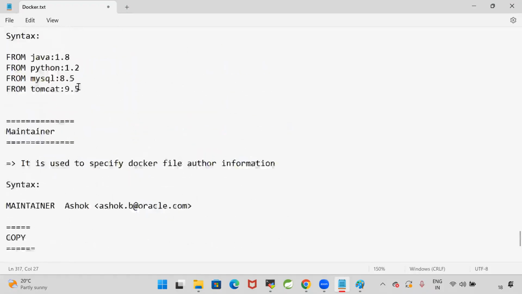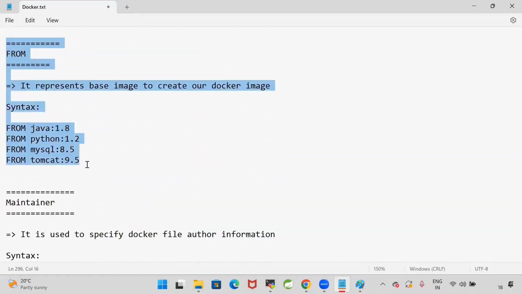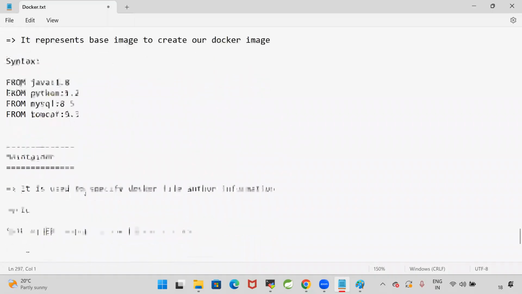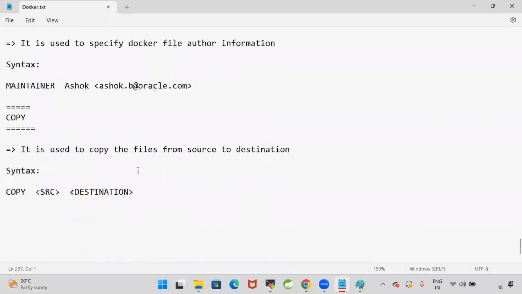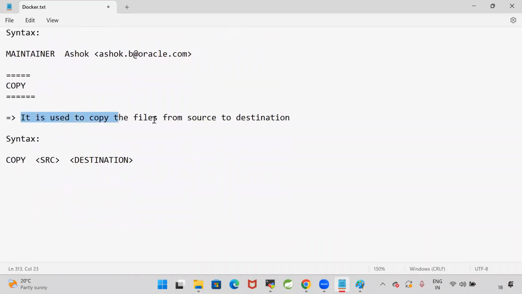From is used to specify the base image. Maintainer is used to specify the Docker file author information. Copy is used to copy the files from source to destination while creating the Docker image. When the Docker image is being created, I want to copy some files from source to destination. Remember this point. While creating the Docker image, if you want to copy the files, then you can go for